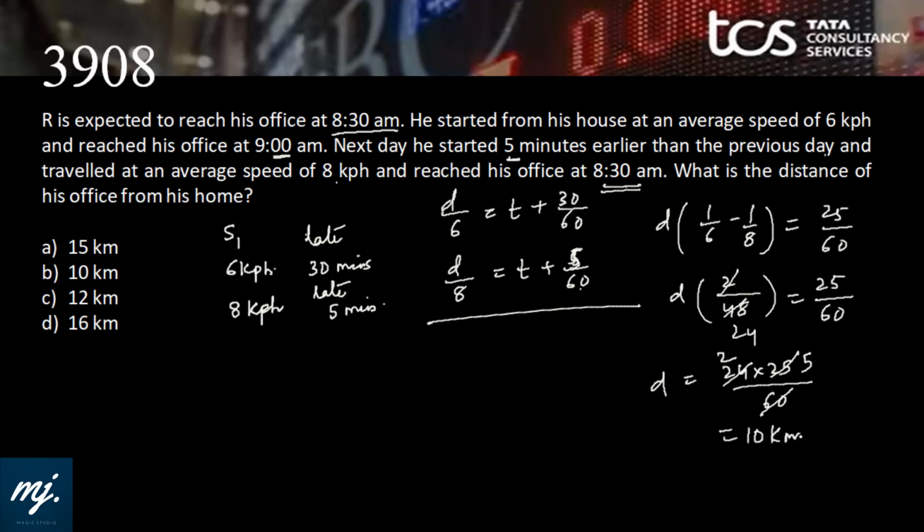That is 10 kilometers. Straight away, we can also use the formula which we have deduced in the first question. That is D is S1 S2 upon difference in the speed into L plus E. But here both are late, so it should be L1 minus L2 because E was negative. That's why it's not been added. So 30 minus 5 is 25. S1 into S2 is 48 into 25 upon difference between these two.